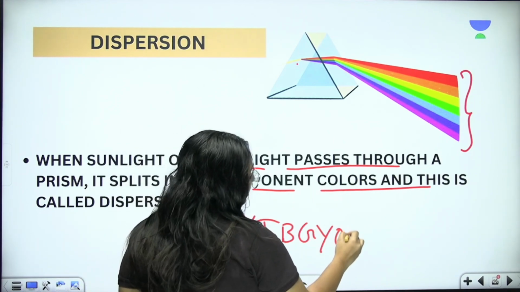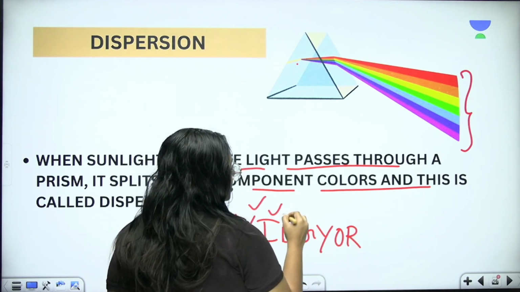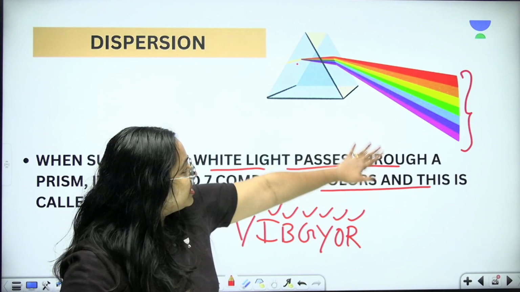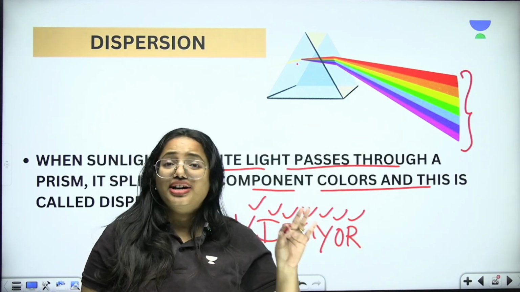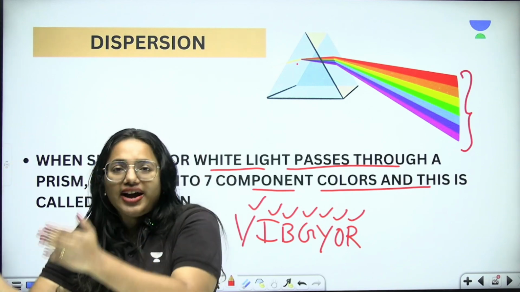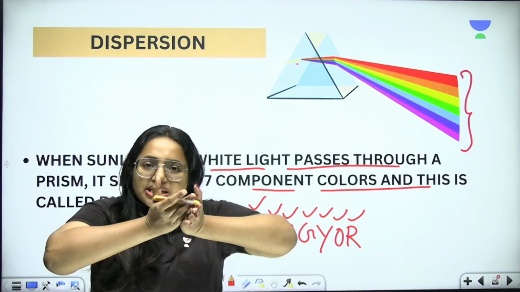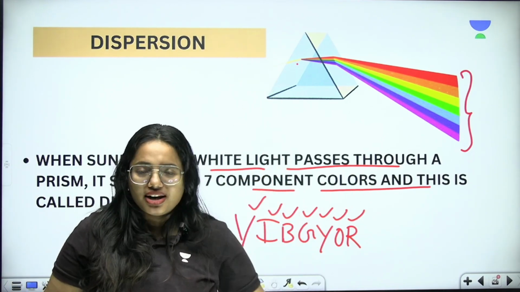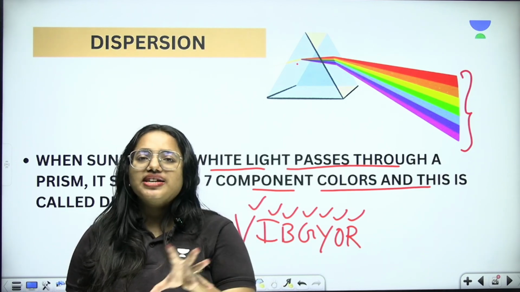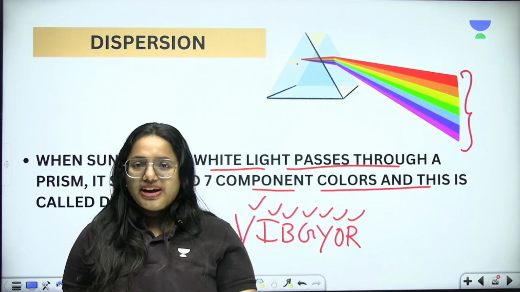This is a code for the colors: violet, indigo, blue, green, yellow, orange and red. In this way you can find 7 different colors. This is the way that you need to understand dispersion. When light enters a prism, it splits into 7 different colors, and this phenomenon is known as dispersion, and this is responsible for the formation of a rainbow.